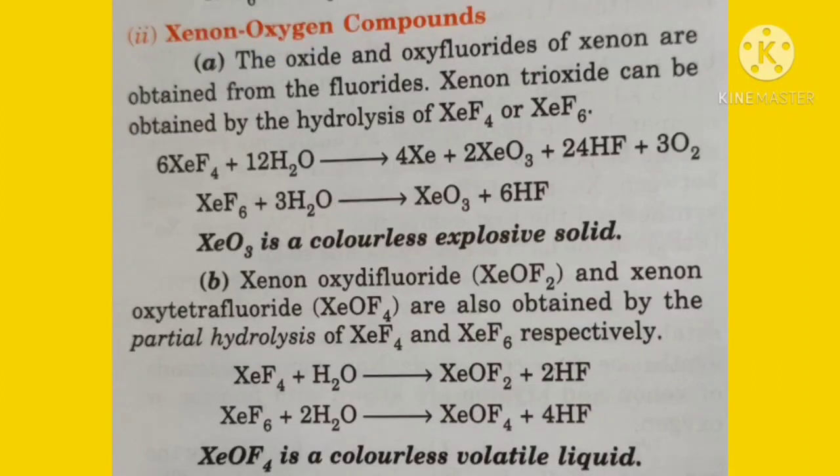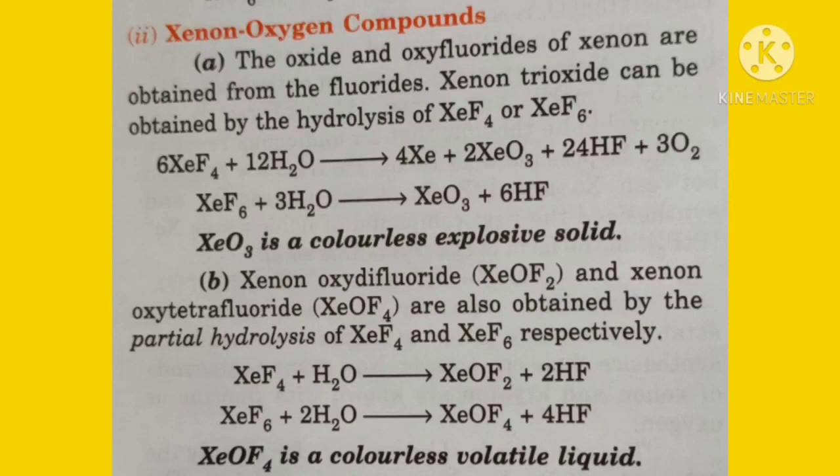6XeF4 plus 12H2O form 4 xenon plus 2XeO3 plus 24HF plus 3O2. And when xenon hexafluoride is completely hydrolyzed, then XeF6 plus 3H2O forms XeO3 plus 6HF. XeO3 is a colorless explosive solid. Now the B part, xenon oxyfluoride,